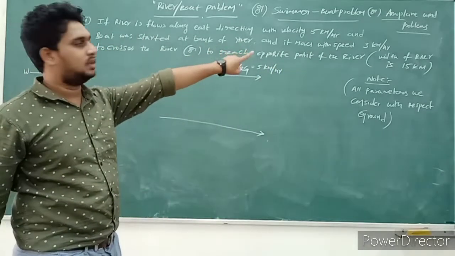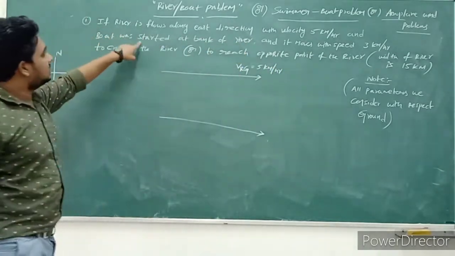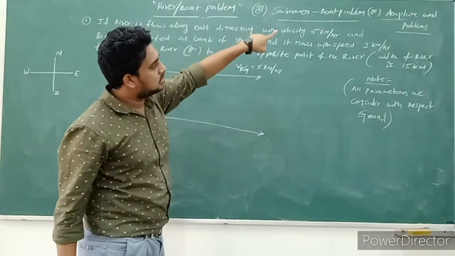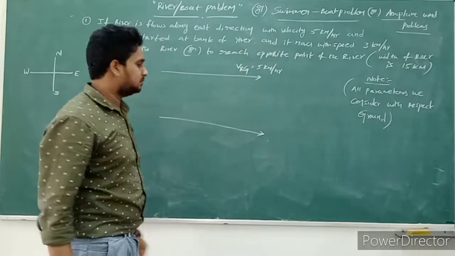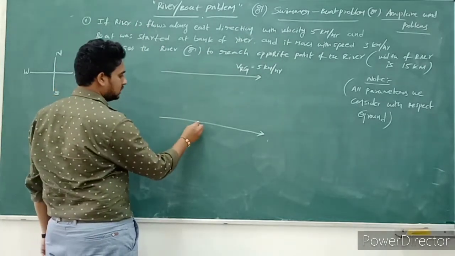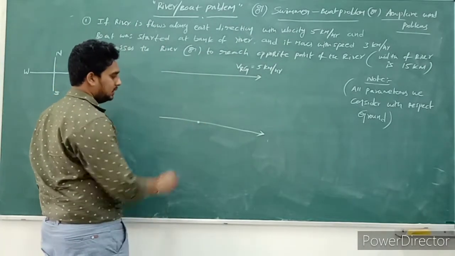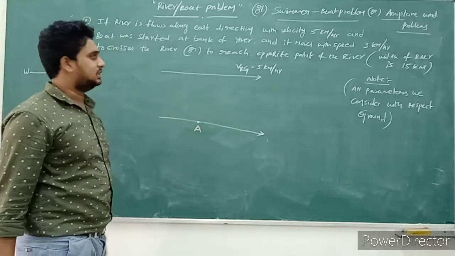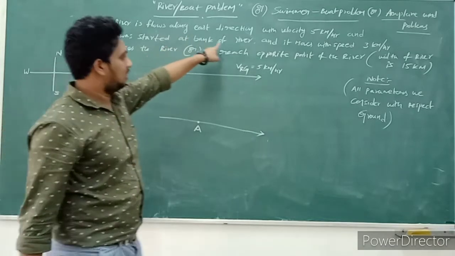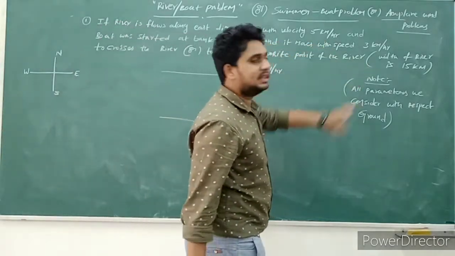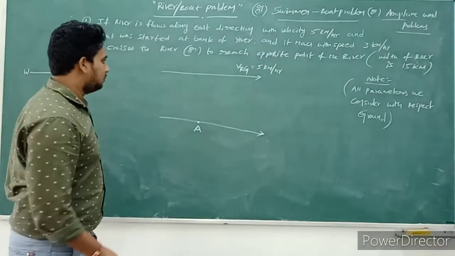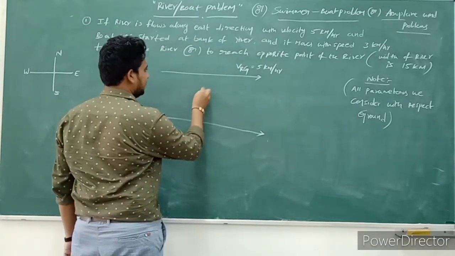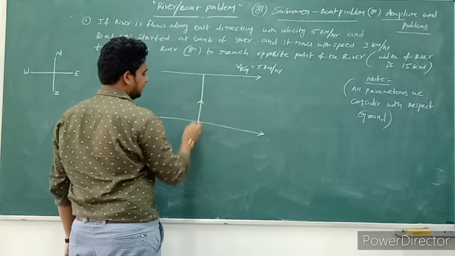Next sentence: the boat was started at the bank of the river and it moves with a speed of 3 kilometers per hour. For example, this is a point A. I consider the boat was started at this point, and it moves with a speed of 3 kilometers per hour in this direction.